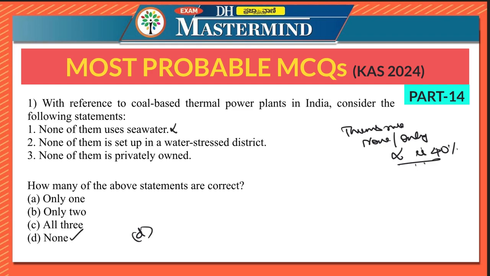Statement 2 is also incorrect. There are 40% of the coal-based thermal power plants in water-stressed districts. Therefore, the statement is wrong. Third statement, many coal-based thermal power plants are owned by private companies. So there are privately owned coal-based thermal power plants in India, and this statement is also wrong. So all the statements are wrong here. One example is Mundra. Mundra Thermal Power Station is a privately owned coal-based thermal power plant. So please note it down.